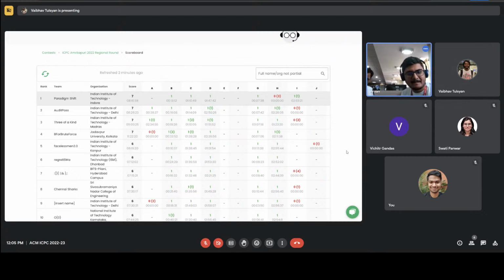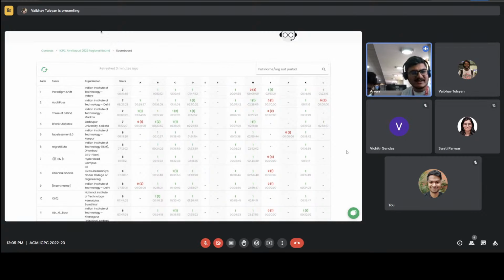But what's the status right now? Okay, 4 teams are on 7 problems. I will summarize what's happening with Paradigm Shift. They had 3 wrong answers on No Enemy, which is the problem as you can see. We looked at their submission and realized that they have a bug which one of our test solutions also had, so there are definitely test cases against it. Basically, they are assuming something incorrect, but the problem statement mentions it. They just misunderstood the problem statement, and it's what's costing them.